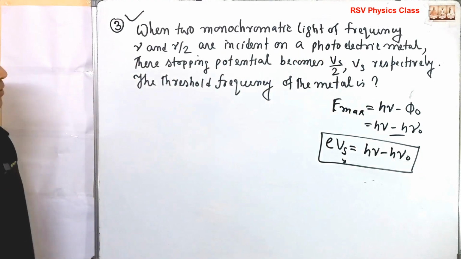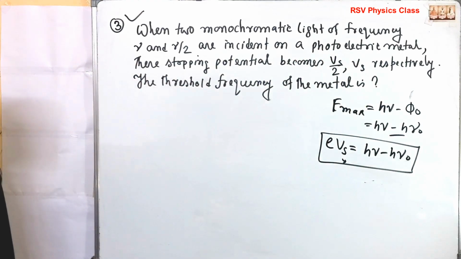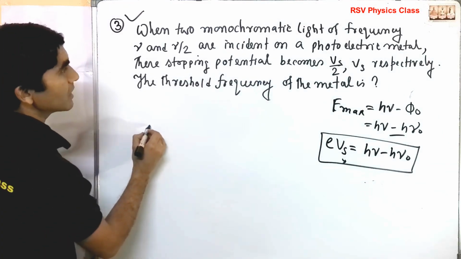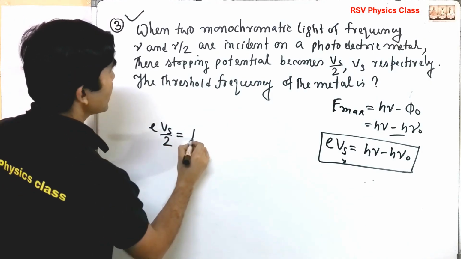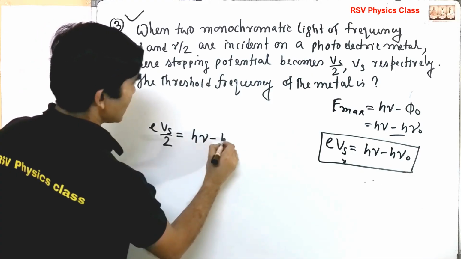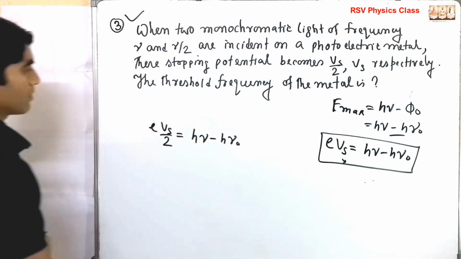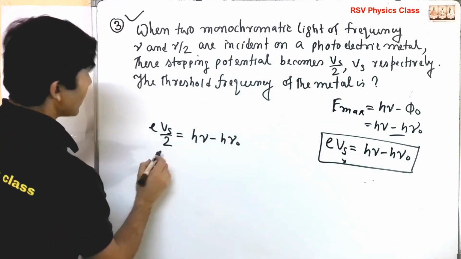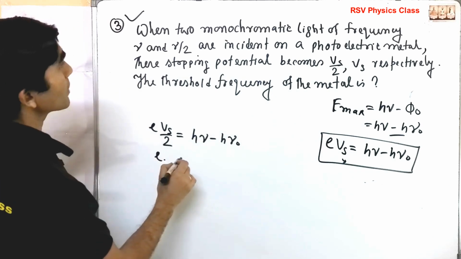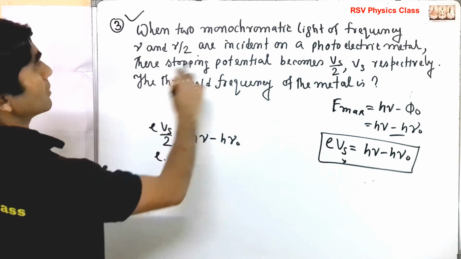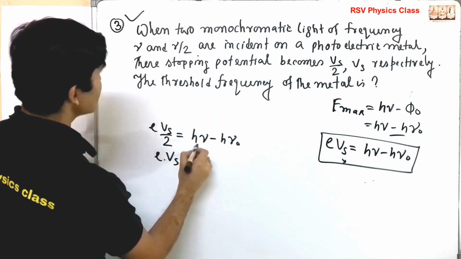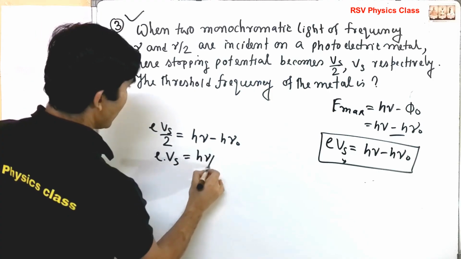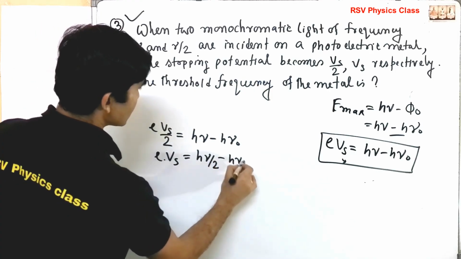Okay. Now from here, you have to solve this. When the stopping potential is Vs by 2, e into Vs by 2 equals how much? h nu minus h nu 0. And when the incident frequency is nu by 2, the stopping potential will be Vs, so e into Vs equals h nu by 2 minus h nu 0.